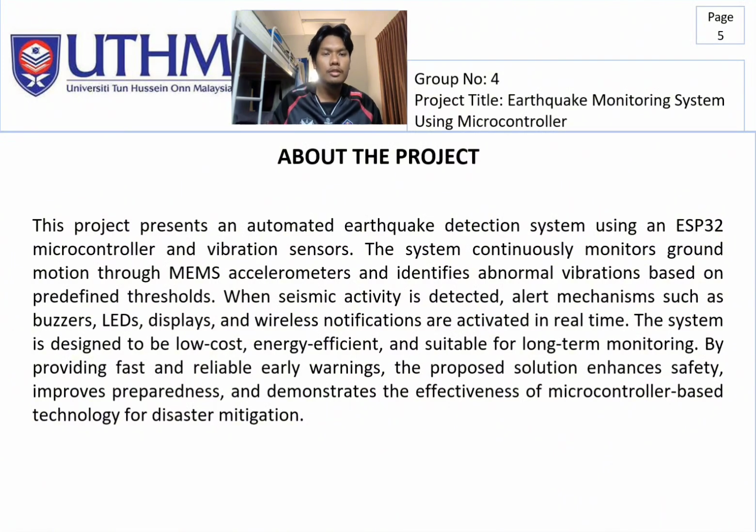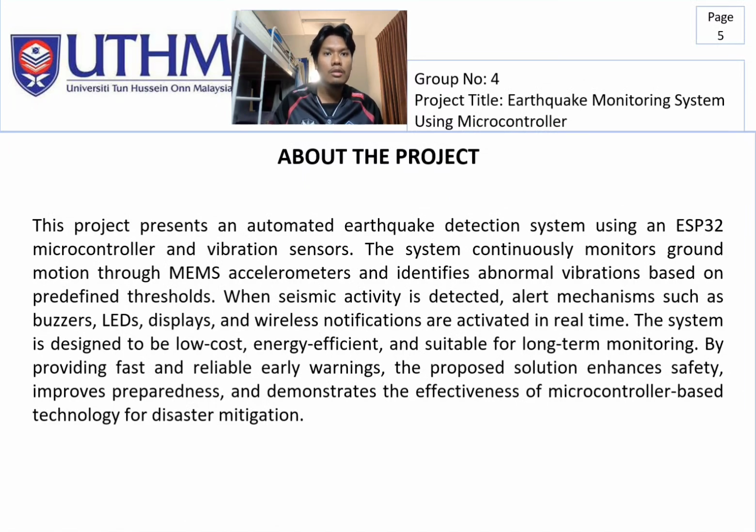This project presents an automated earthquake detection system using an ESP32 microcontroller and vibration sensor. The system continuously monitors ground motion through a MEMS accelerometer and identifies abnormal vibration based on a predefined threshold. When seismic activity is detected, alert mechanisms such as a buzzer, LED display and wireless notification are activated in real time.